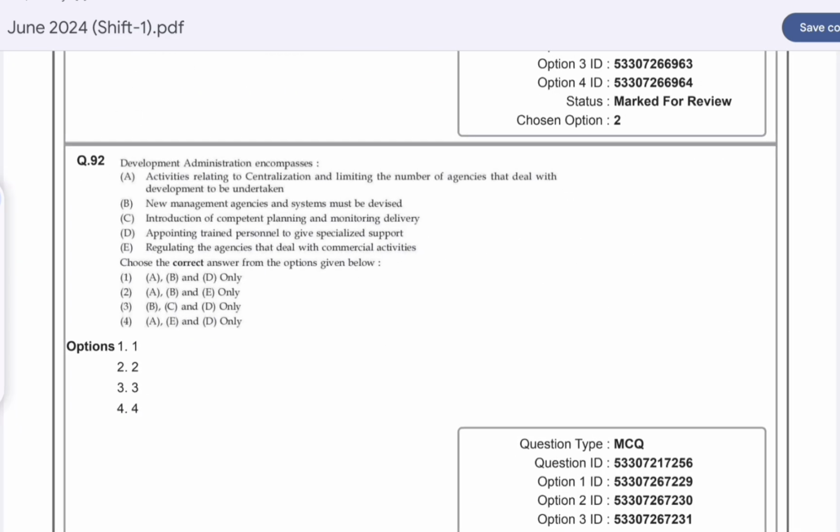Question number 92. Development administration encompasses, option C is correct here, B, C and D, that new management agencies and systems must be devised, introduction of competent planning and monitoring delivery, and appointing trained personnel to give specialized support.